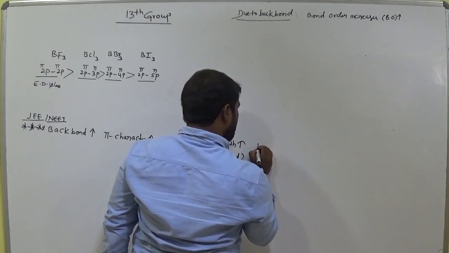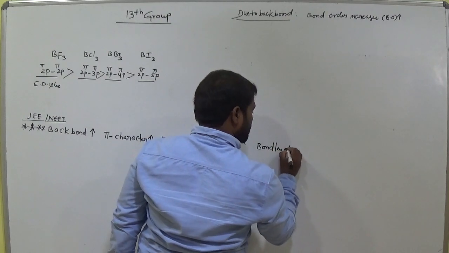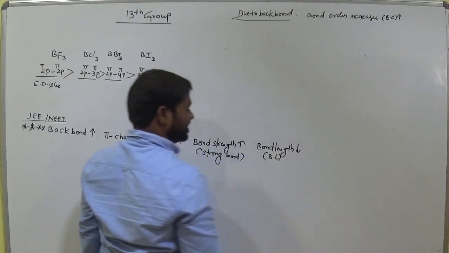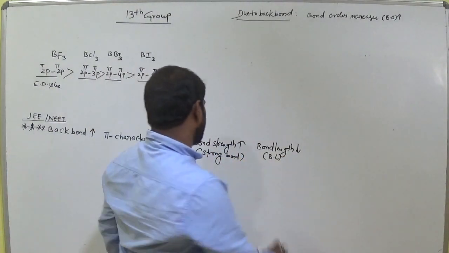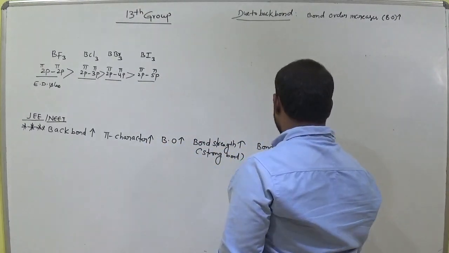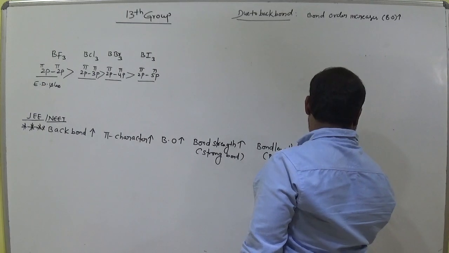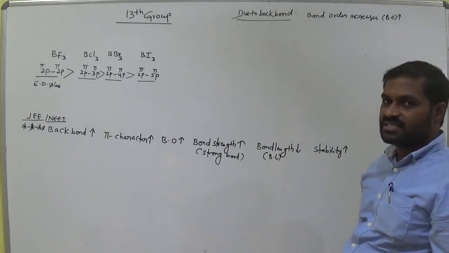But bond length decreases. Bond strength and bond length are inversely proportional. So one increases, the other decreases. Okay, but stability increases. Stability increases. Okay,